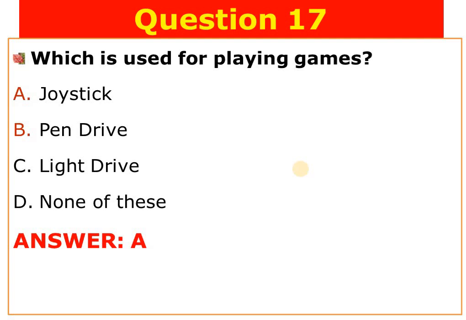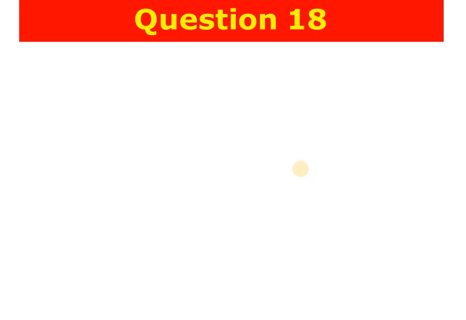Question number 17. Which is used for playing games? A. Joystick, B. pen drive, C. light drive, D. none of these. The answer is choice A. Joystick is used for playing games.